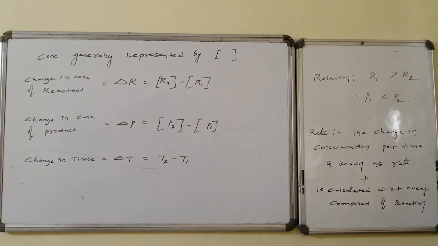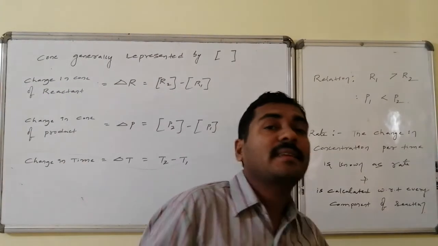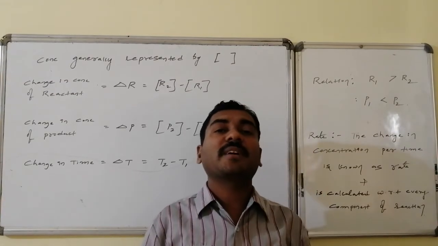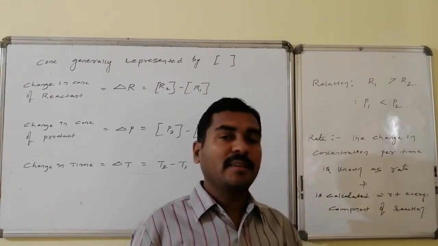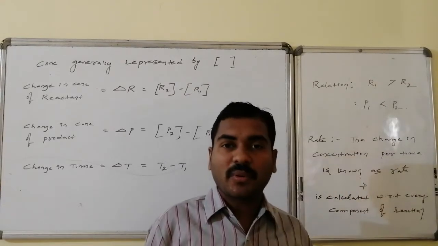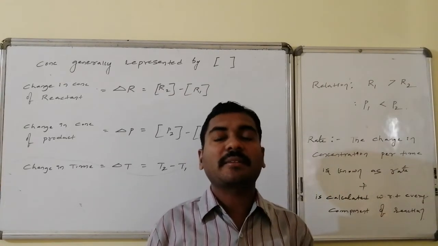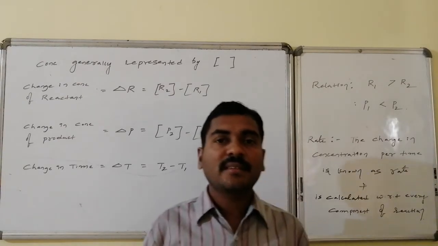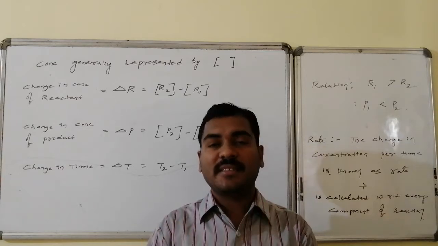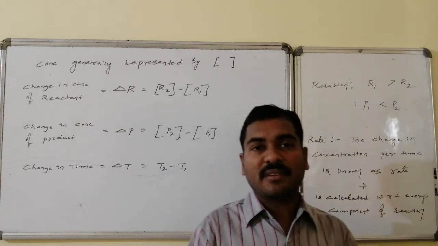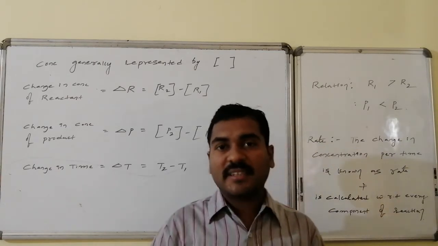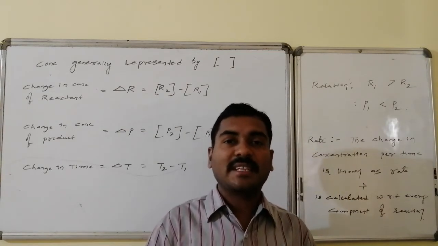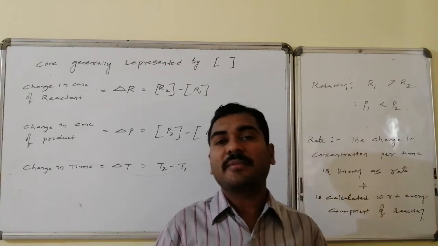Thus, rate gives the information about the change in concentration per unit time. For a particular time gap, how much concentration difference occurs in the case of the reactants and in the case of the product. Such information is mathematically provided by the rate, which is known as the speed of reaction. That is, per second, how much concentration participates in the transformation with respect to the reactant, and per second, how much product formation occurs with respect to the product. Such information is said to be the rate of reaction.